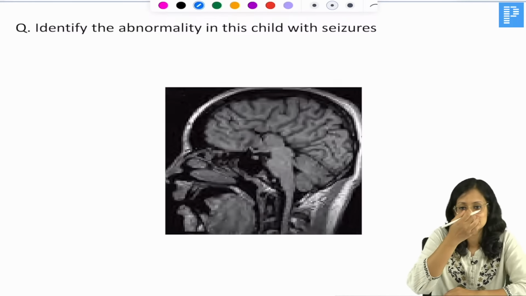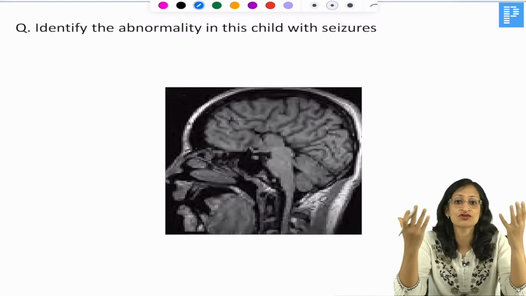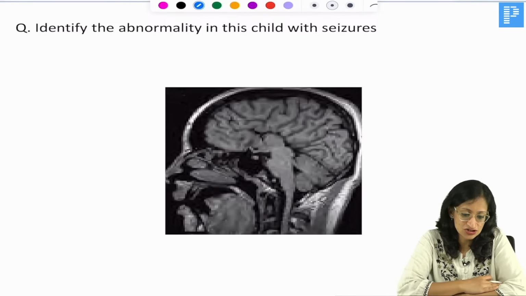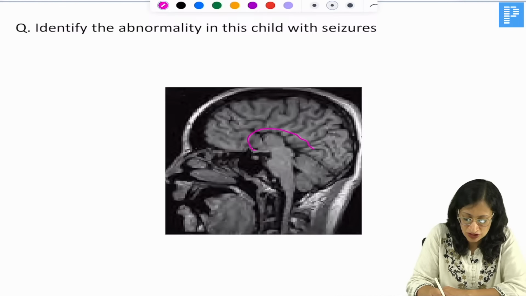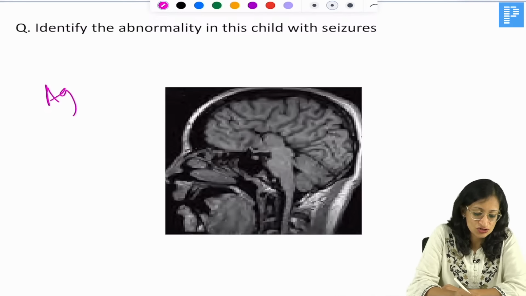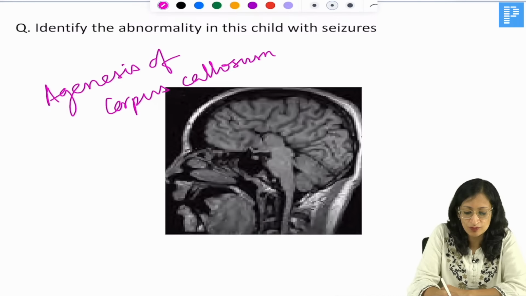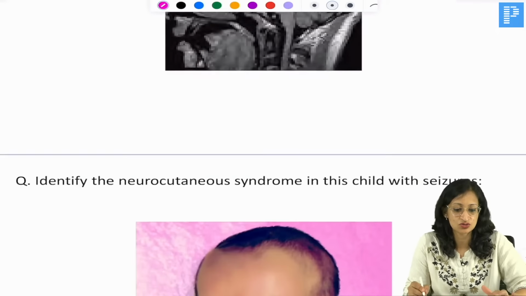Holoprosencephaly as such is a defect of the forebrain. Here, this child has seizures, and what can you notice? Very good Sanghita. Normally in the sagittal view there should have been a corpus callosum here, which is absent. So this is agenesis of corpus callosum. This can be present as such, or it can be a component of Aicardi syndrome. In agenesis of corpus callosum, you get developmental delay, recurrent seizures and so on.